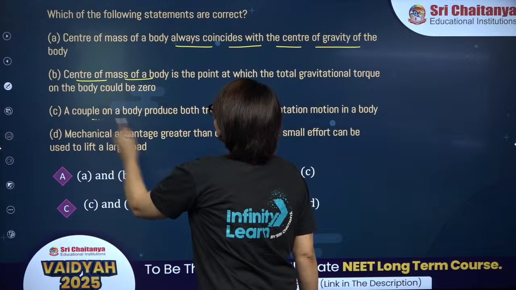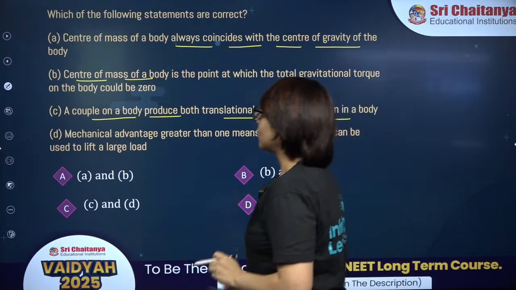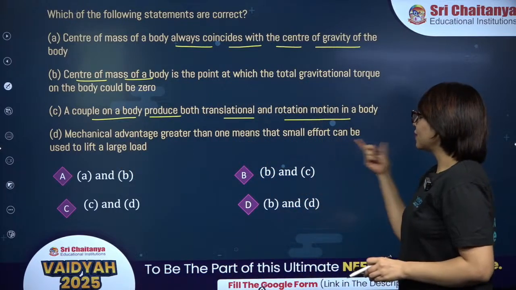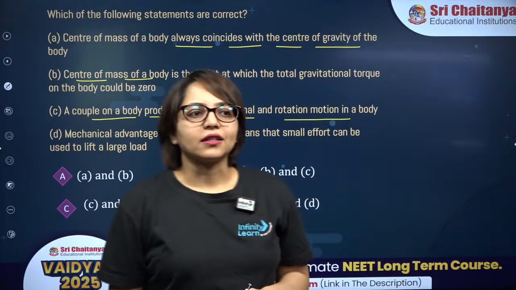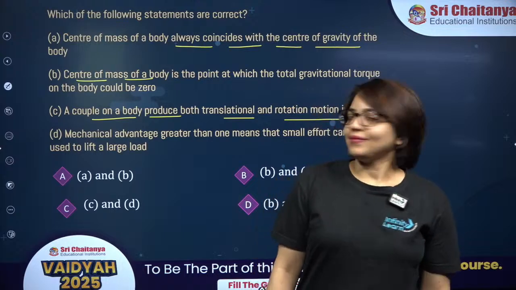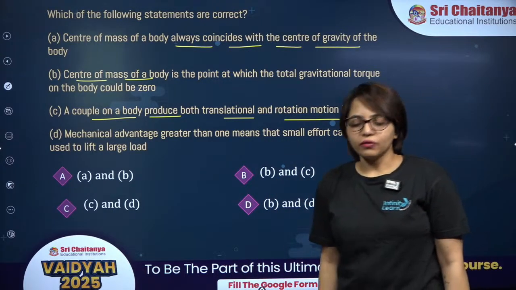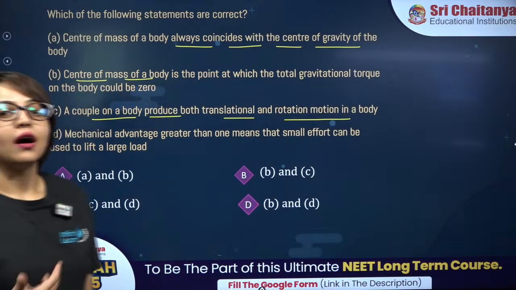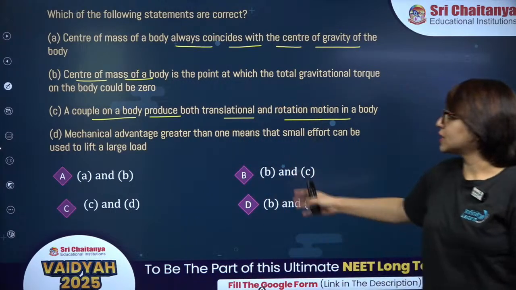Third statement is a couple on a body produce both translational and rotational motion. And fourth one, mechanical advantage greater than 1 means that small effort can be used to lift a large load. So which of the following is correct? Come on guys, try to find the correct answer. This is an information based question, statement based question. Nowadays we get a lot of statement based questions in NEET exam, along with assertion reason. So in every session you will find certain questions like this.